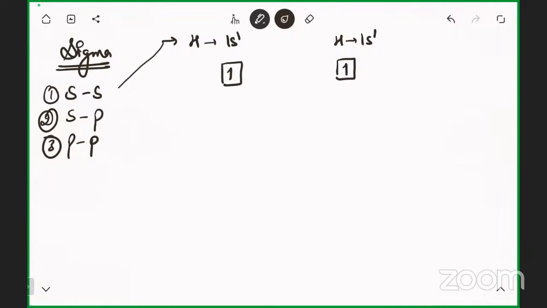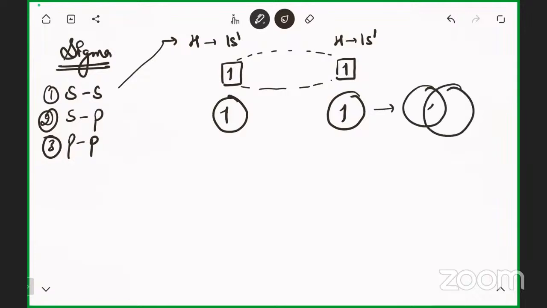See, they both are in the positive spin right now, so there is a possibility that they will do overlapping. S only has a spherical shape. So S and S both overlap and form a sigma bond, and now the molecule is considered an H2 molecule. So there is SS overlapping.